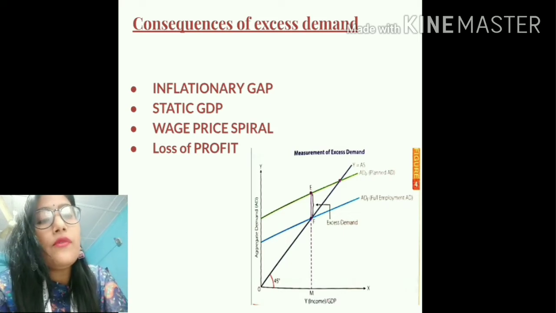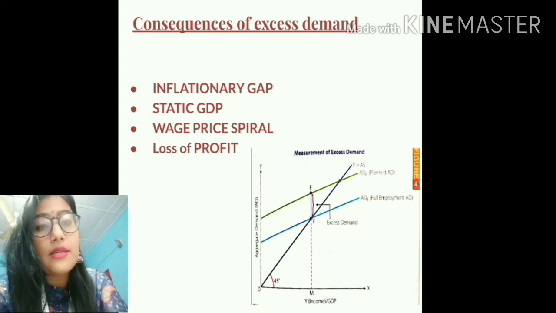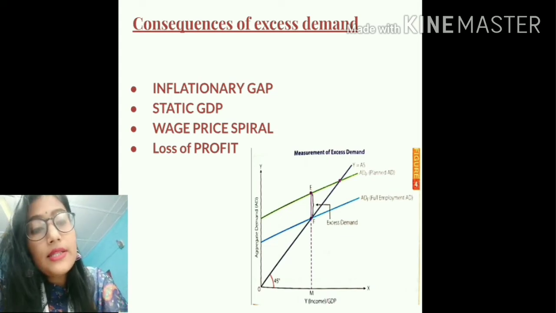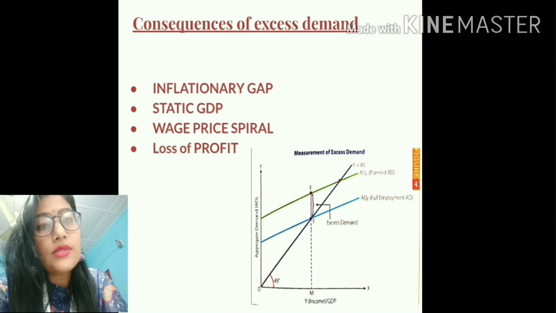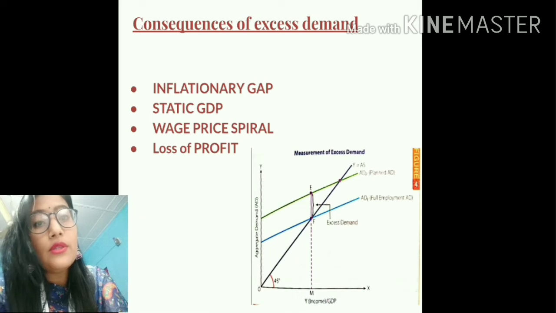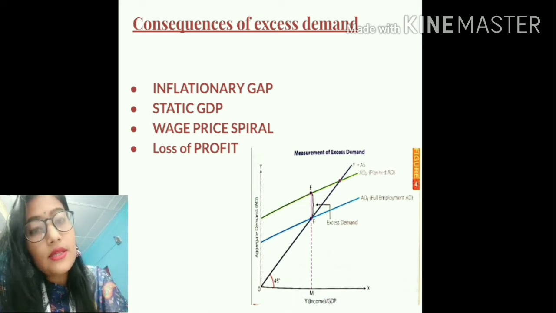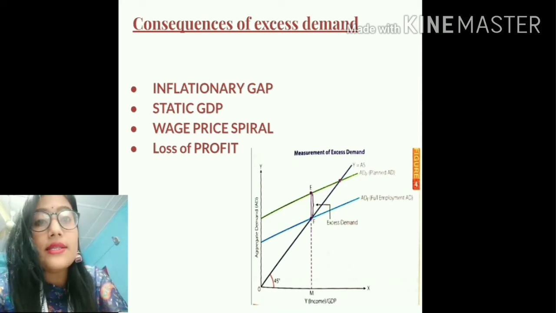What happens when the planned aggregate demand is more than the full employment aggregate demand? It creates pressure on the existing resources to produce more output, and this pressure generates a rise in wages. That means the wages that are supposed to be given to these resources increase, and with the rise in wages, the producers have to increase the prices of the goods.